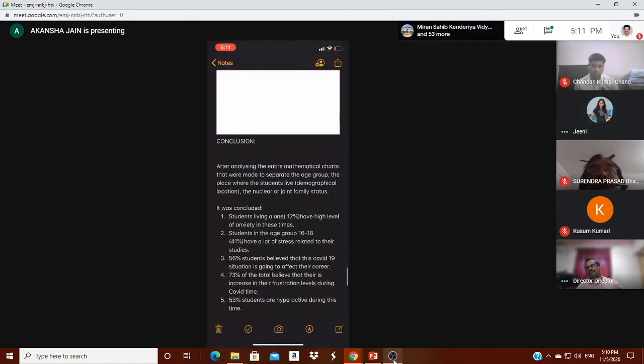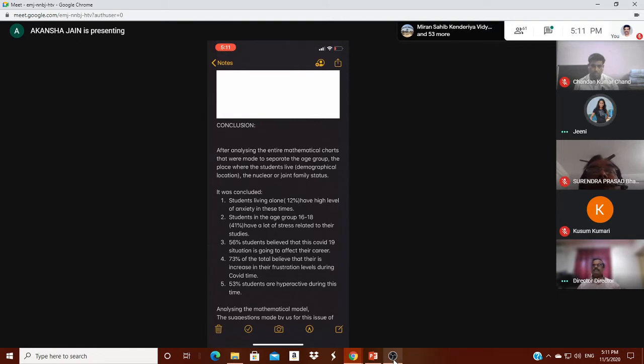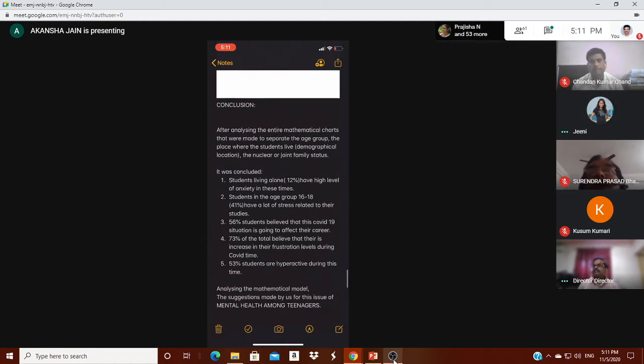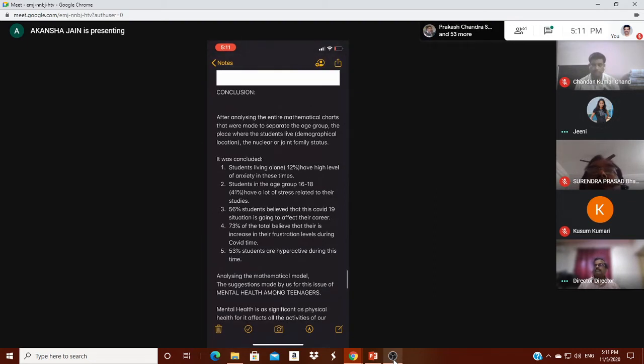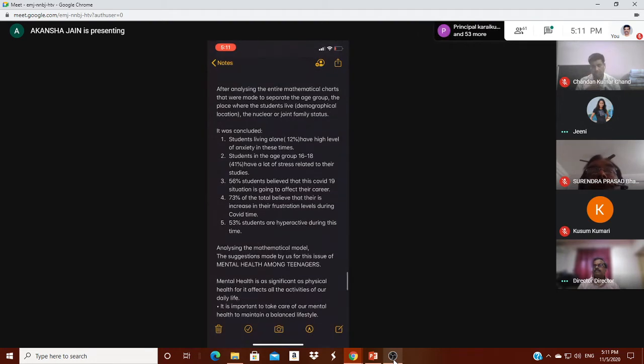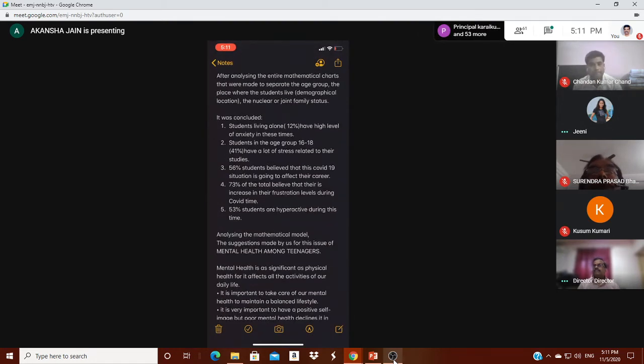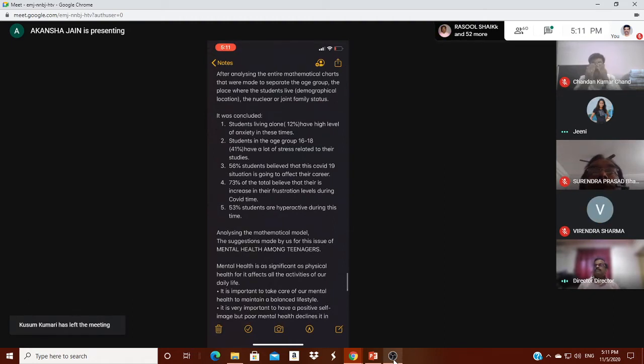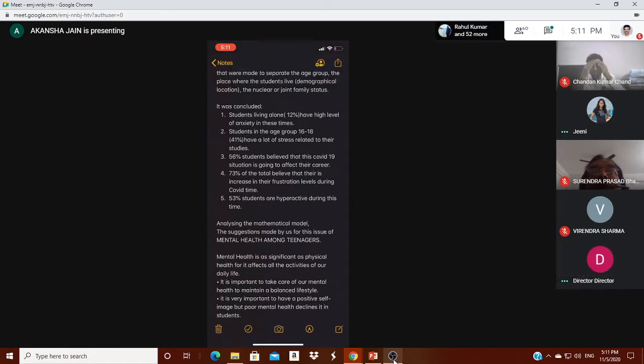The conclusion is that in the mathematical charts we prepared, we had to interlink many things, such as students living separately without their parents. When we related the charts, we concluded that 12% of students living alone have a high level of anxiety in these times. Students in the age group 16 to 18 years, 41%, have a lot of stress related to their studies. 56% of students believe that the COVID-19 situation is going to affect their career.